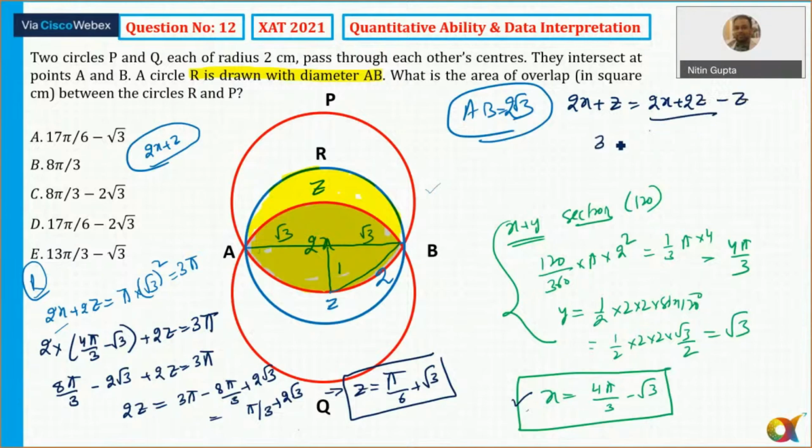So I can write down simply that is 3 pi minus pi by 6 minus root 3. Subtract z. So if I subtract z, it comes out to be minus pi by 6 minus root 3. So 6 is the 18 minus 1, that is 17. So the correct answer is option number D.